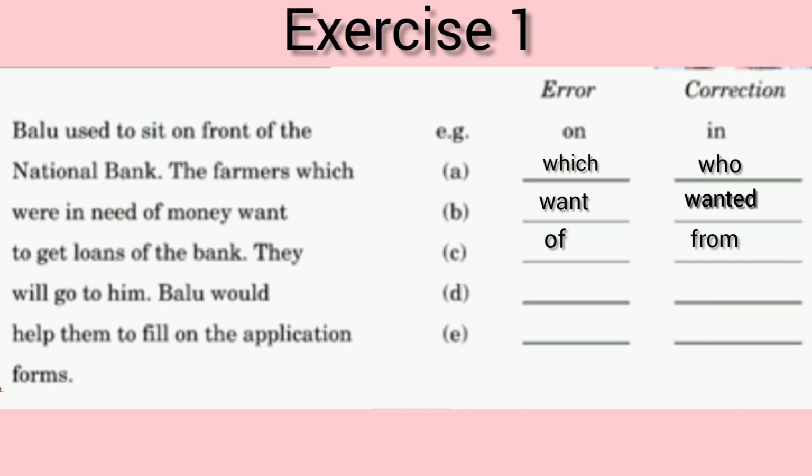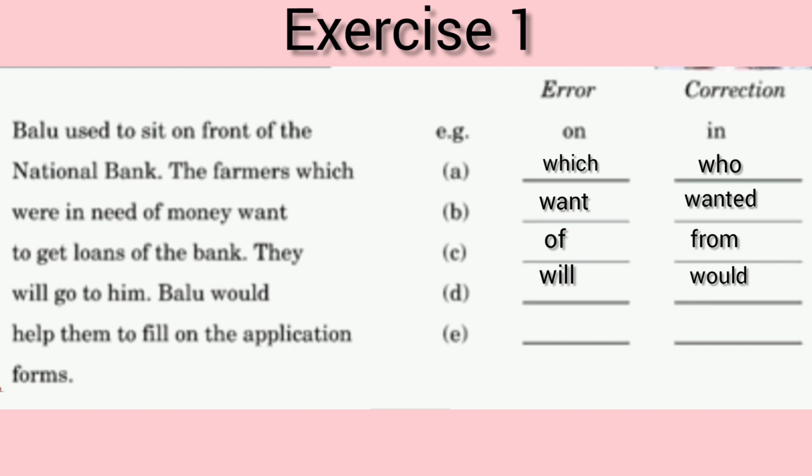Moving on to the next line, that is, they will go to him. Balu would. The error is easily spotted because, as we know, the passage is in past tense, and in this line the first word will is given in future tense, so this is an error and it is going to be replaced by would.